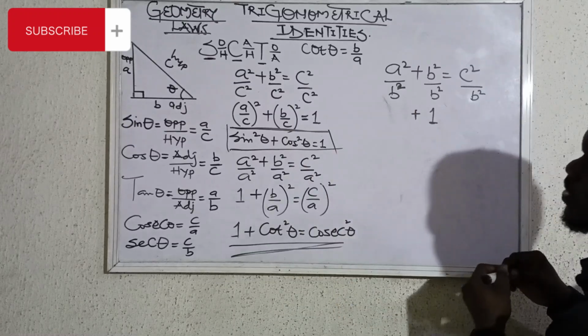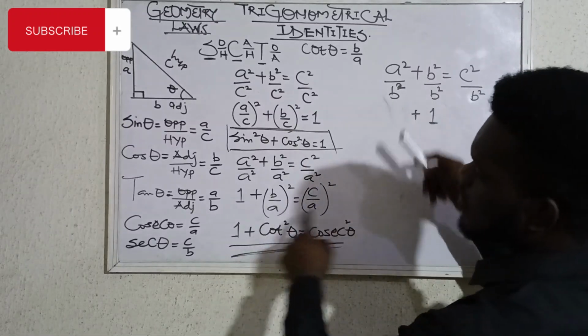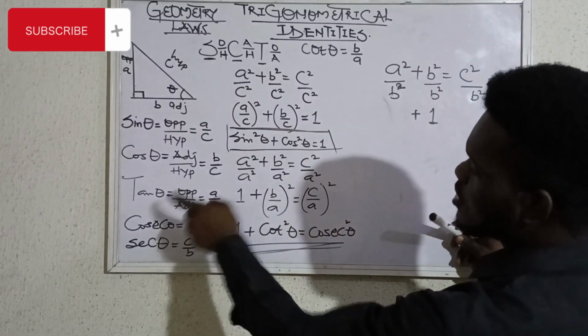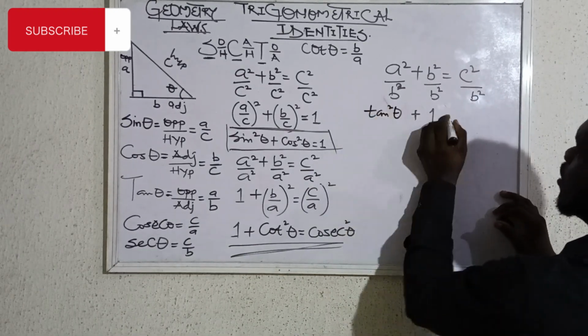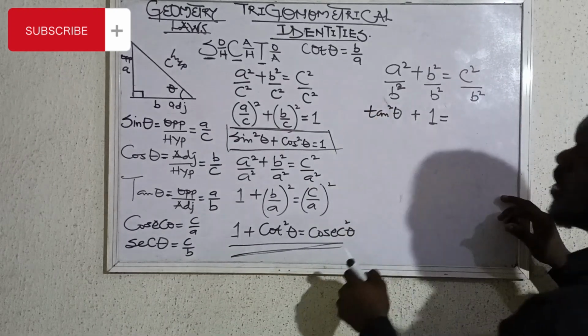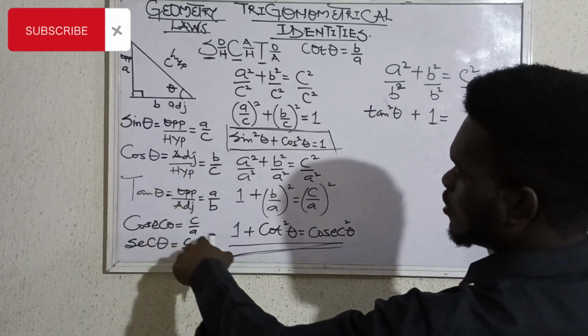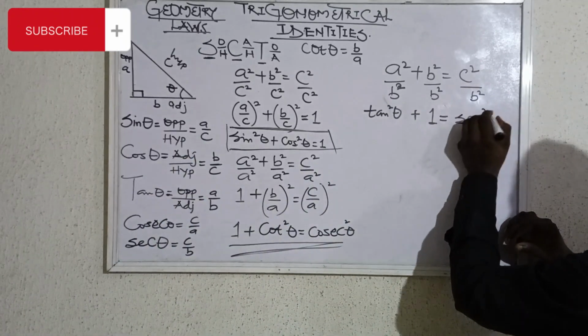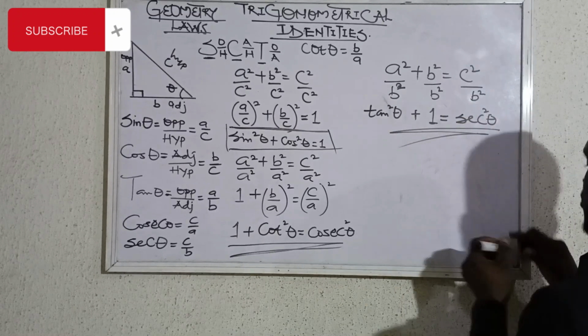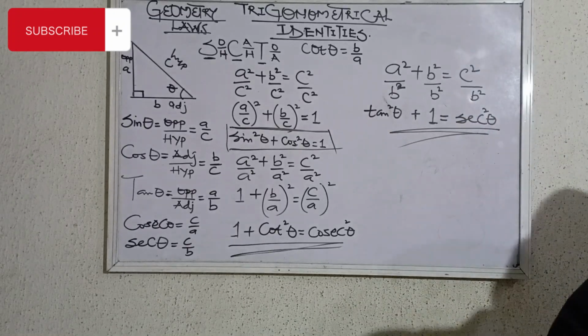Let's just play a very fast one there. Now a square, what is a divided by b? A divided by b is tan. So it becomes tan square theta equals, what is c divided by b? C divided by b is sec square theta. This is the other law proved.